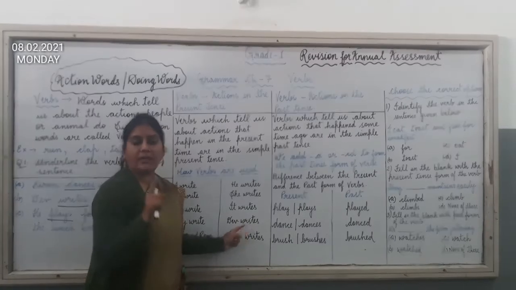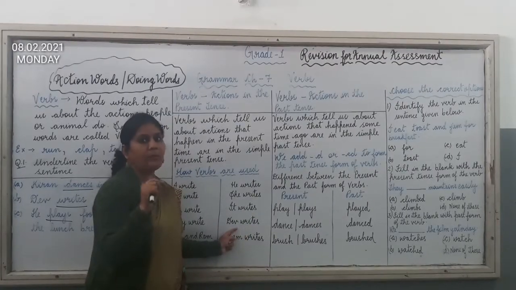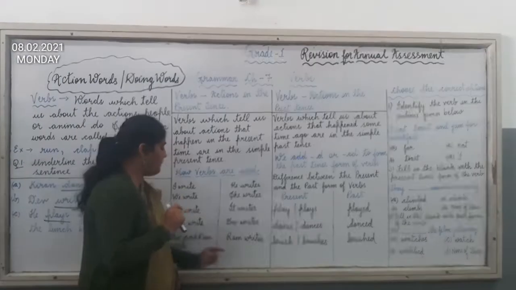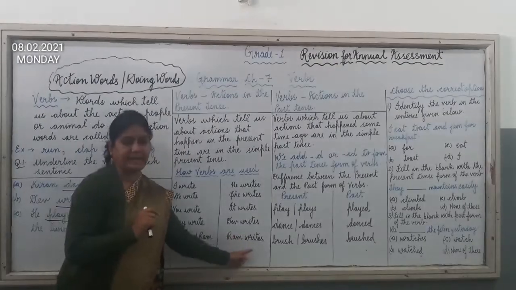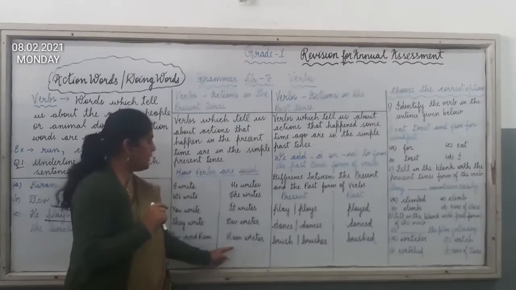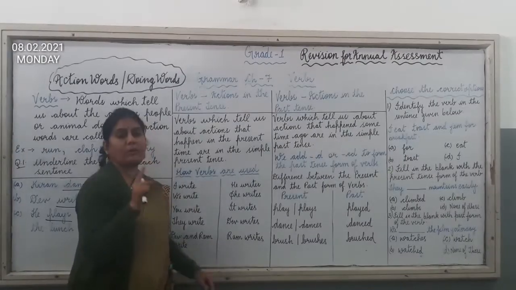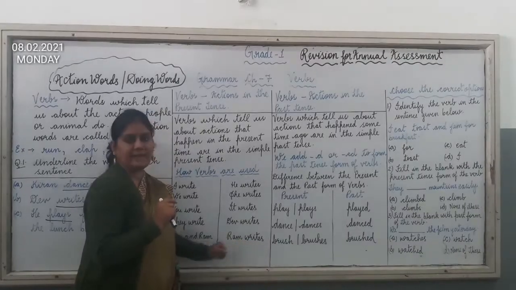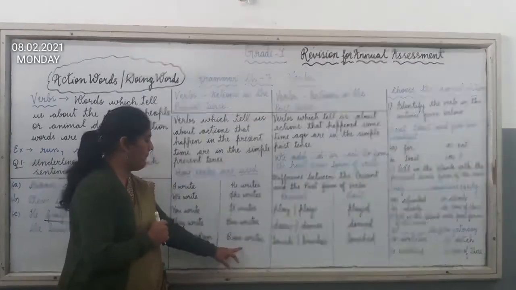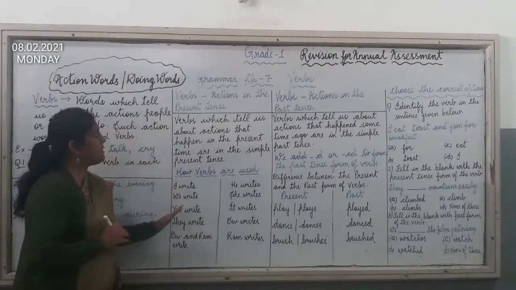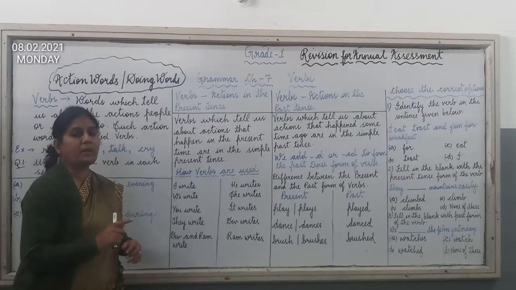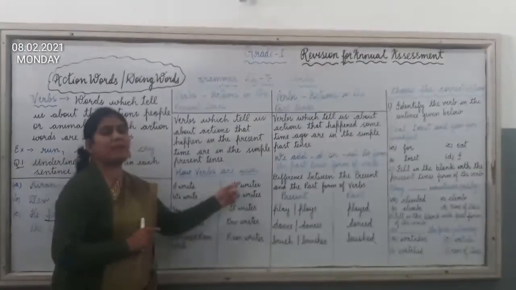Dev writes. Here we are talking about only one boy and the name of the boy is Dev. So we will add s to the verb. Ram writes. Again here you can see we are talking about only one person. So we have added s to the verb. So children, I hope that you have understood verbs, actions in the present tense. Remember the rules, how verbs are used.